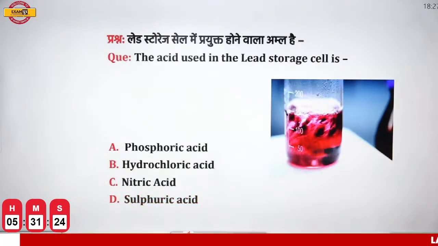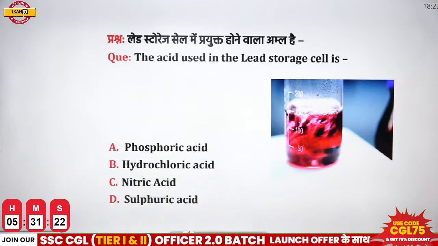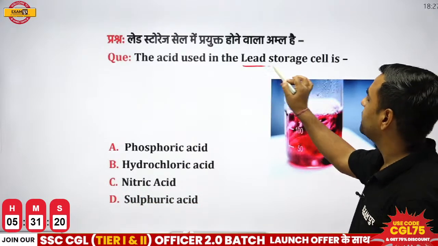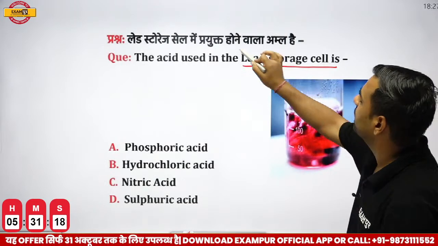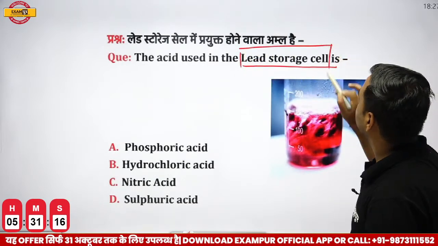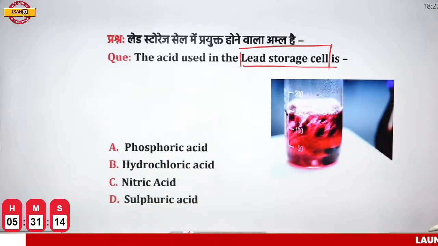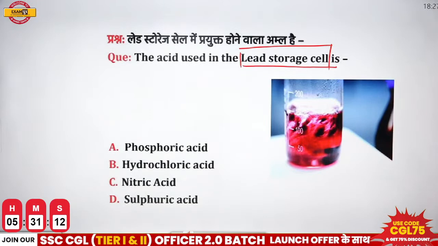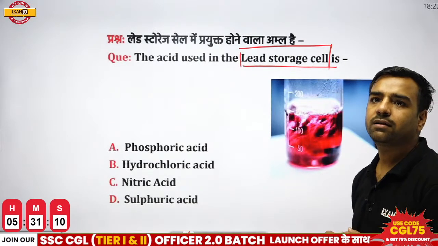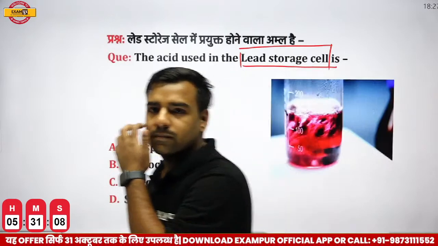The next question is, the acid which is used in lead storage cells is what? The acid which is used in a lead storage cell. So waiting for the answer, everyone. Which is that particular acid which is used in the lead storage cell? So what is the answer, please?